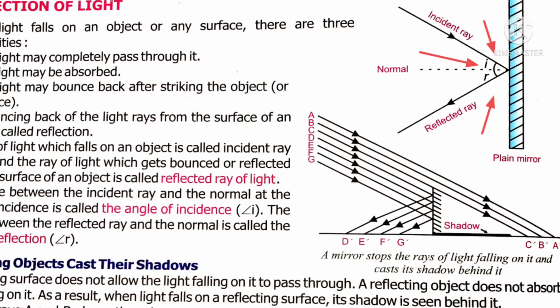Look at this incident ray, reflected ray and the normal ray. All these three rays lie at the same point on the surface. And also these two angles, angle I, the angle of incidence, and angle R, the angle of reflection, always remain the same. These are the laws of reflection.